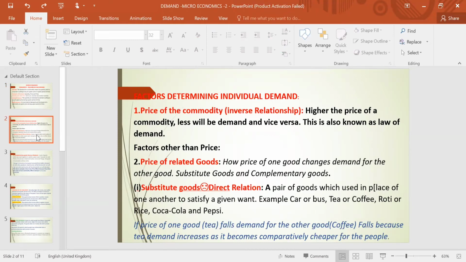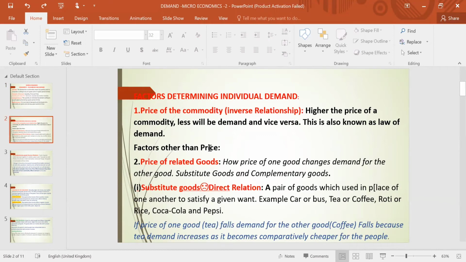What are the factors determining individual demand, or it is also known as determinants of demand? What are the determinants of demand? Means what factors determine demand? What are the factors which are affecting demand? There are many factors which affect demand. The most important factor which affects demand is the price of the commodity itself. The higher the price of a commodity, the less will be demand. And if the price of a commodity is low, higher will be demand, more will be demand.